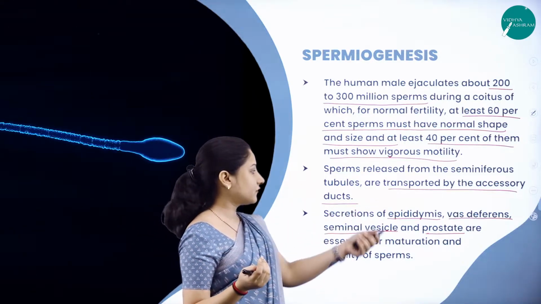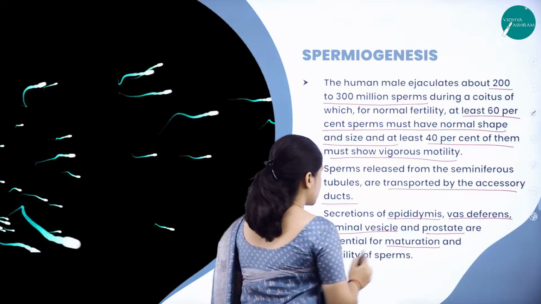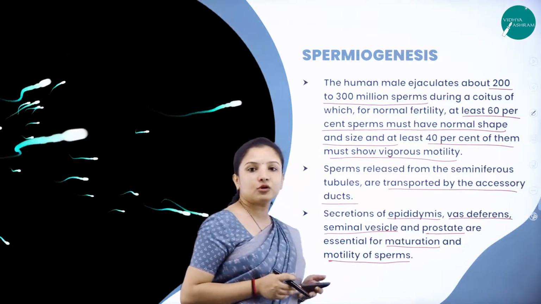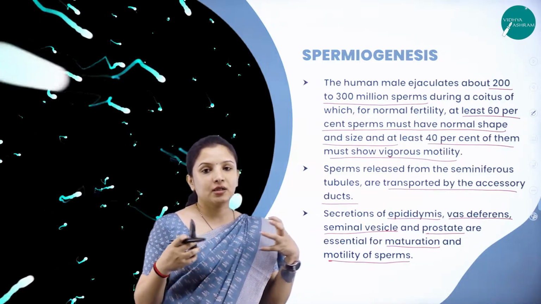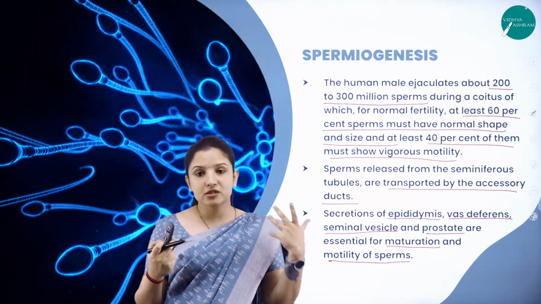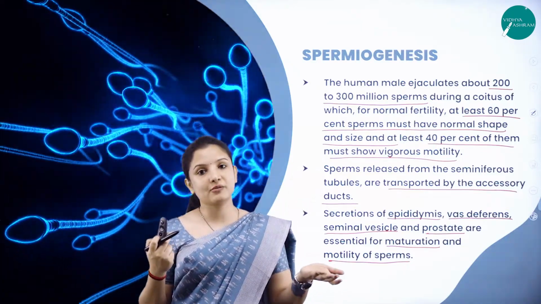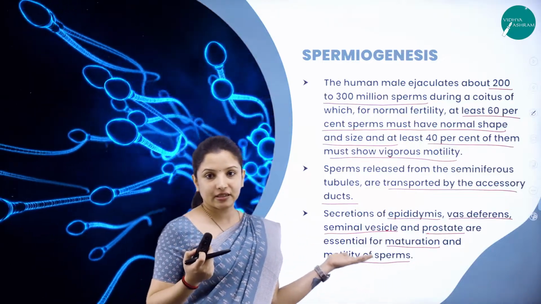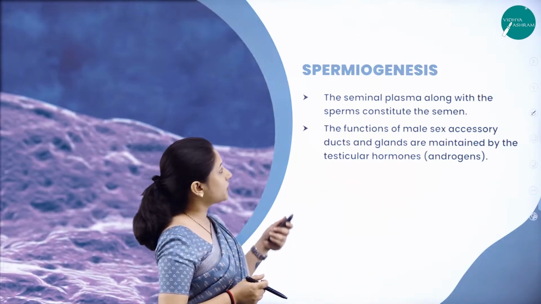The secretions of these are very important for the maturation and for the motility of the sperms. So it is a network of processes. As I told you, how the pituitary gland secretes certain hormones and how they help in spermiogenesis, all that we studied in the previous slide. So this is about spermiogenesis.